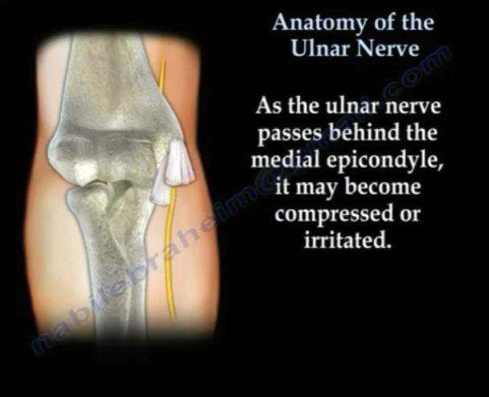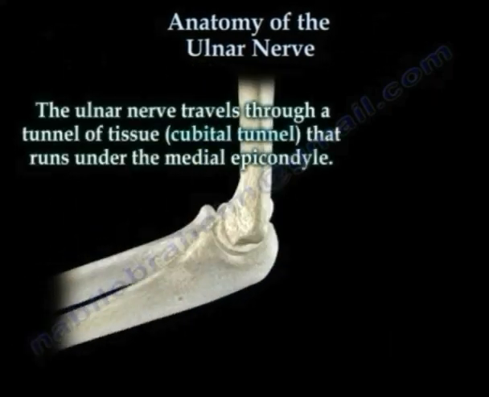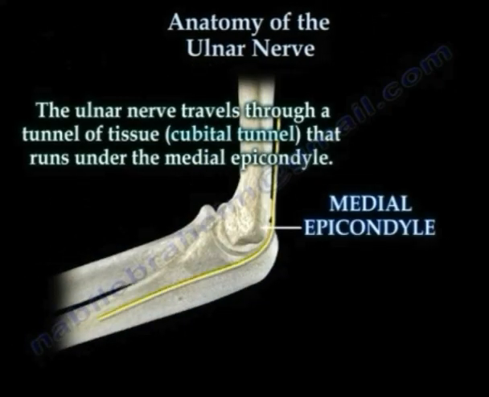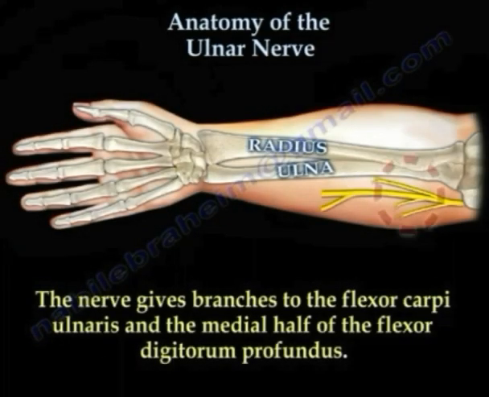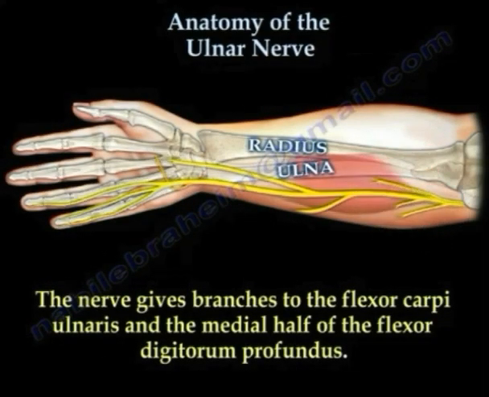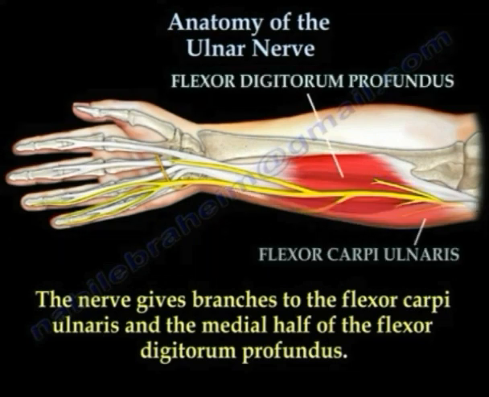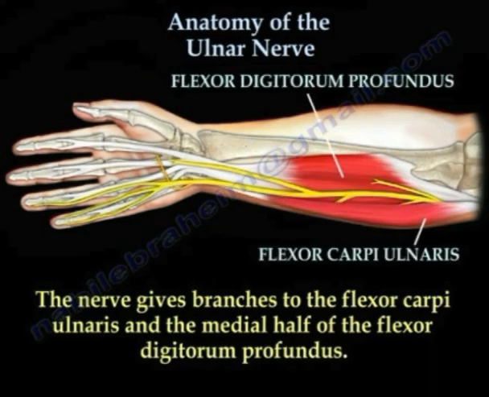As the ulnar nerve passes behind it, it may be compressed or irritated, and it's a common site of injury. The ulnar nerve travels through a tunnel of tissue called the cubital tunnel under the medial epicondyle. In the forearm, the nerve gives branches to the flexor carpi ulnaris and medial half of the flexor digitorum profundus muscles.